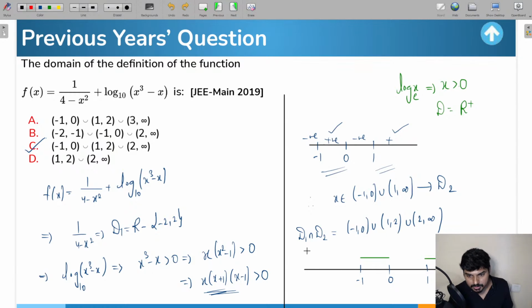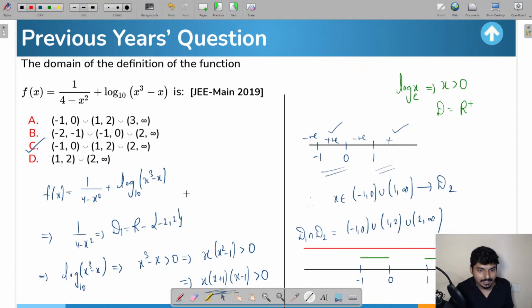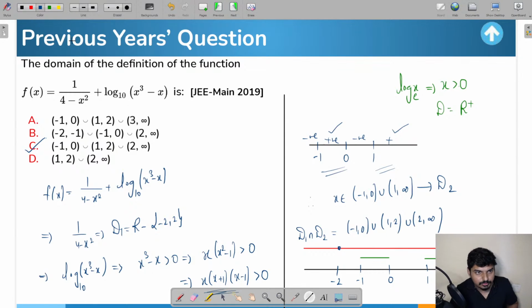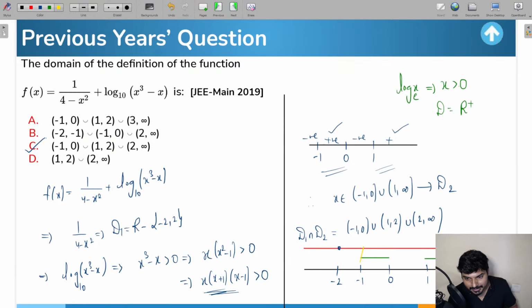For the domain 1, the region which we got is all the real numbers except -2 and 2. So इसको आप कैसे indicate कर सकते हैं, except -2 and 2? You can indicate like this, I'm just taking a circle at -2 and 2, which is indicating that ये दोनों पॉइंट हम real numbers से basically remove कर रहे हैं। Now ये दोनों में you see the common region, it's pretty much clear that this is going to be the common region, everyone. देखो ये दोनों लाइन कहाँ पे intersect करेगा, in which region it is intersecting: between -1 to 0, 1 to infinity.